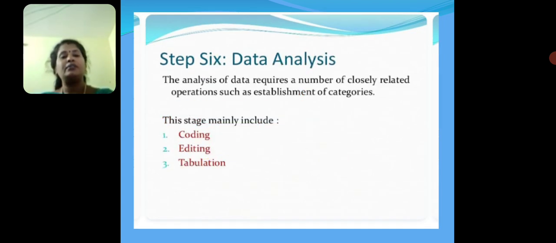Next one. Step 6. Data analysis. The analysis of data requires a number of closely related operations such as establishment of categories. Why do we analyze this data? To make sense of the data we have collected. This stage mainly includes coding, editing, and tabulation.